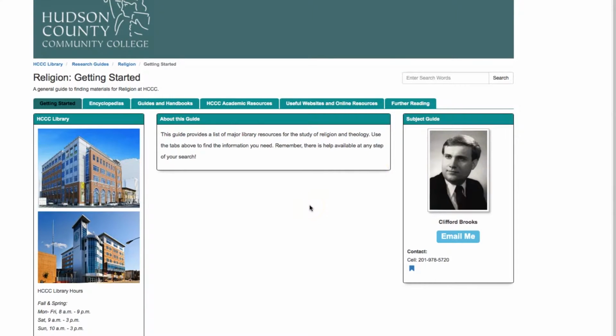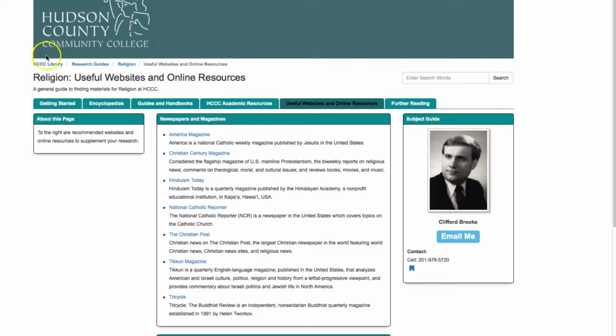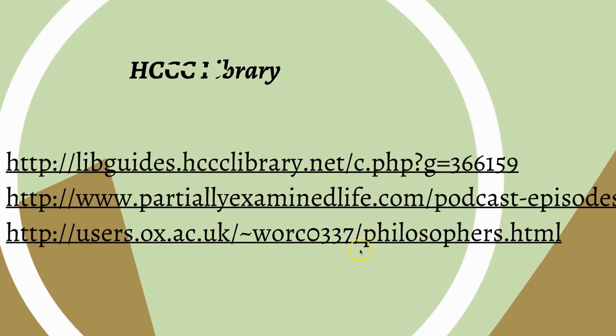This is on religion. We have covered some religious literature in this class. We have looked at the Bhagavad Gita. We've looked at the Tao Te Ching. We have also looked at the Old and New Testament. So this religion getting started guide is extremely helpful. There are encyclopedias, academic resources. You can click on there. There are useful websites and guides and handbooks. So these are some examples of the LibGuides that you can look at. This one's on philosophy.